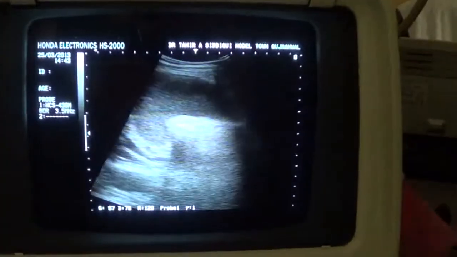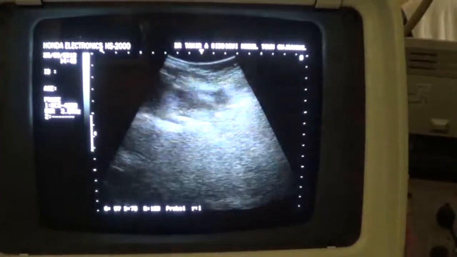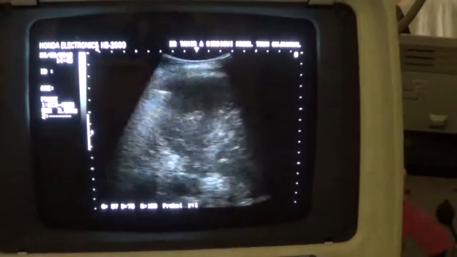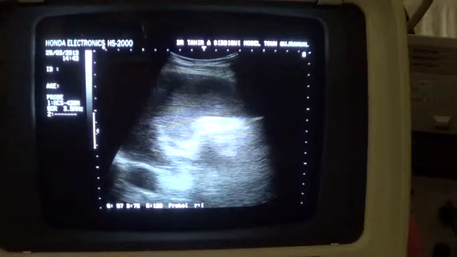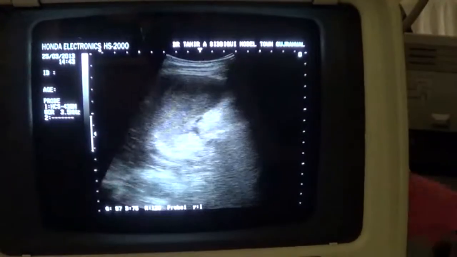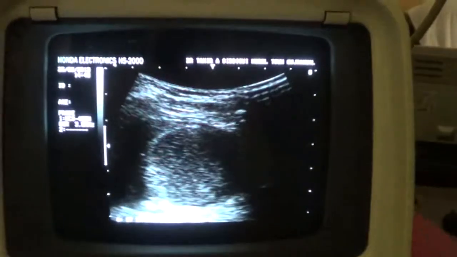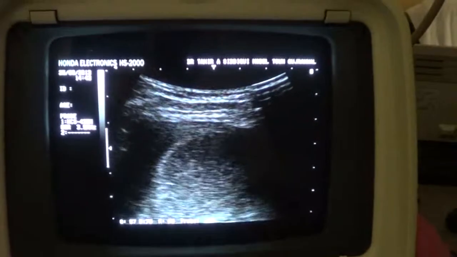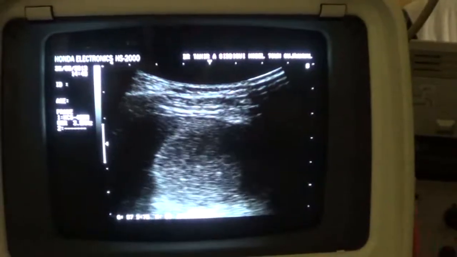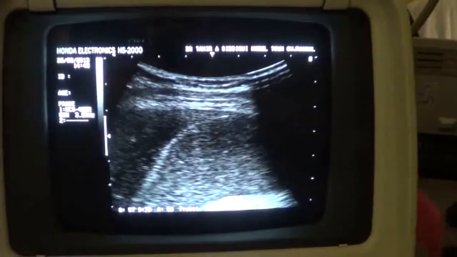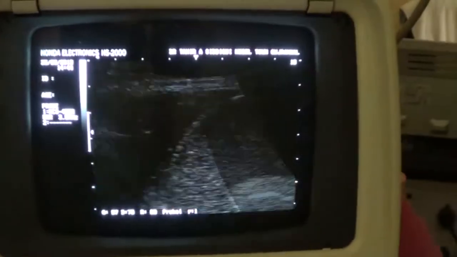Now from this angle we see that the gallbladder is full of different strength echoes. Its wall is thick. This is the transverse section of the gallbladder, and see the debris, see the sludge. This is the longitudinal section in magnified view.